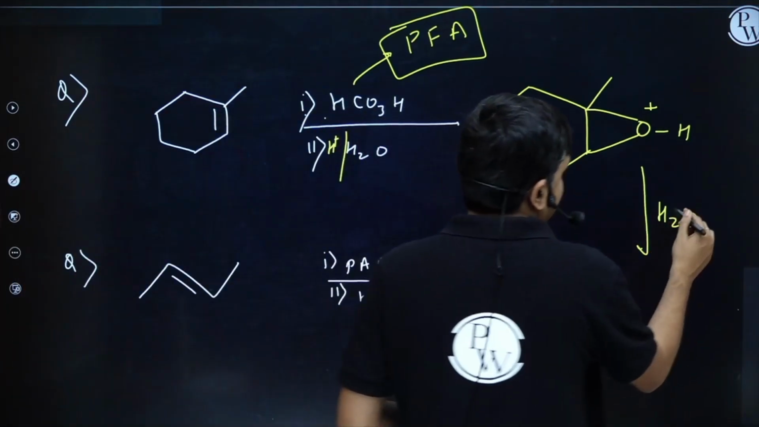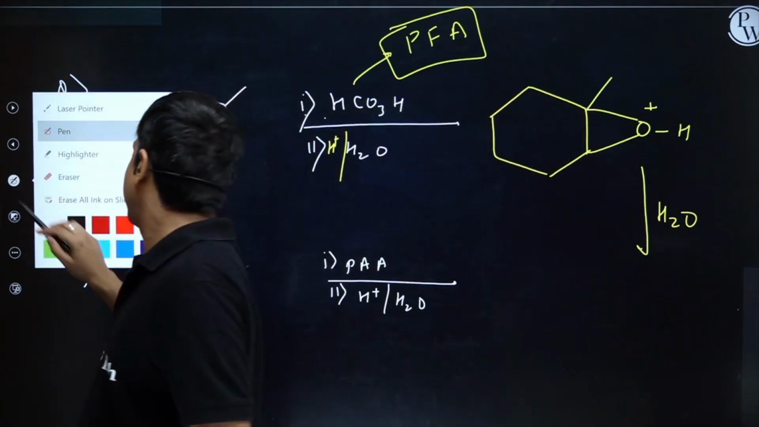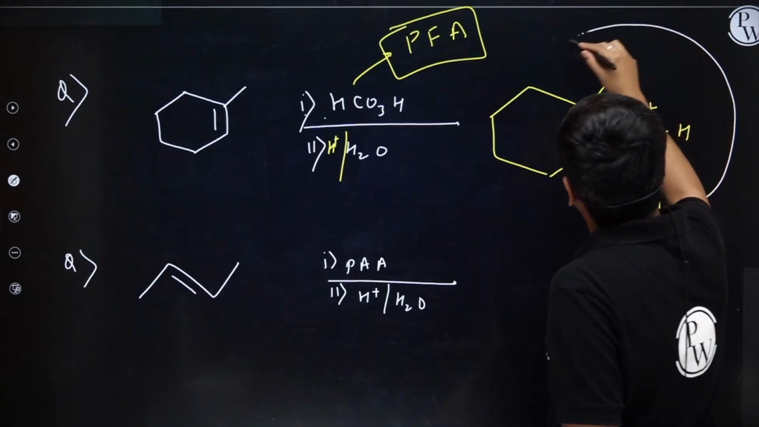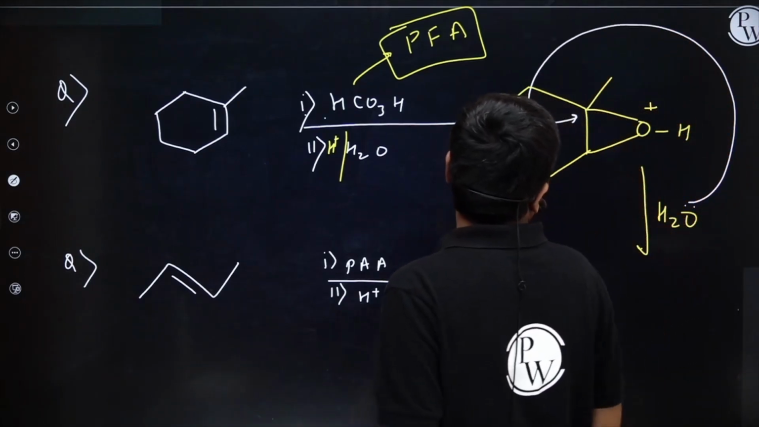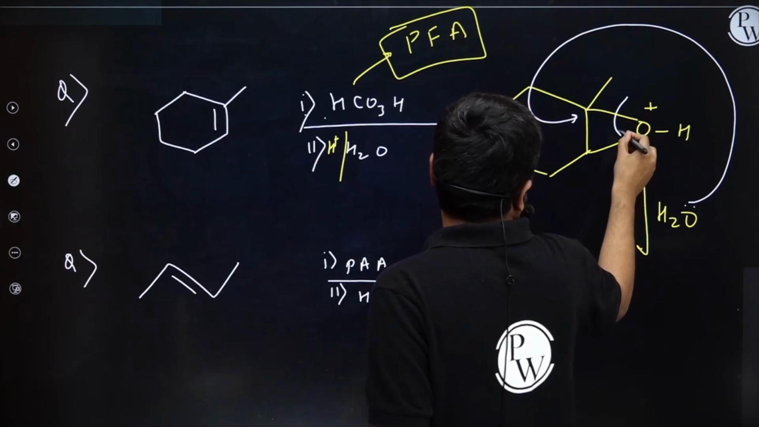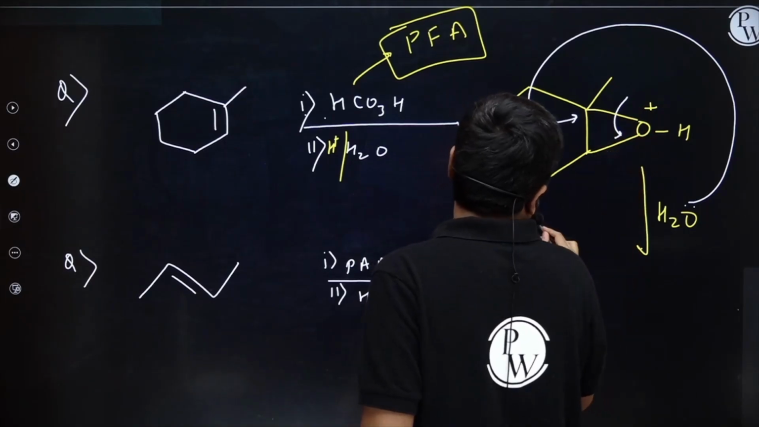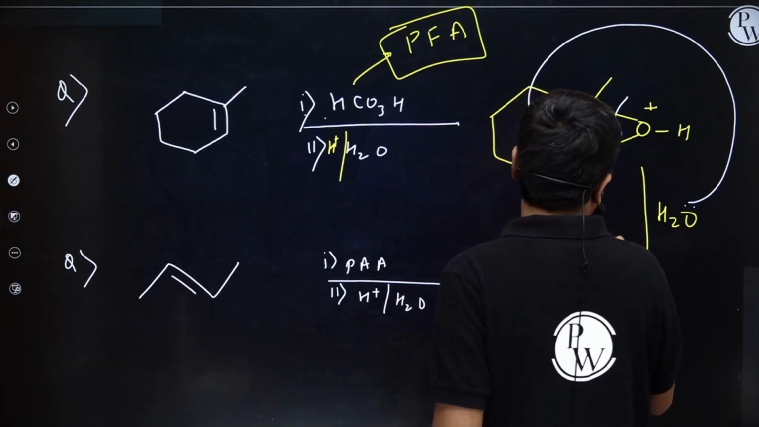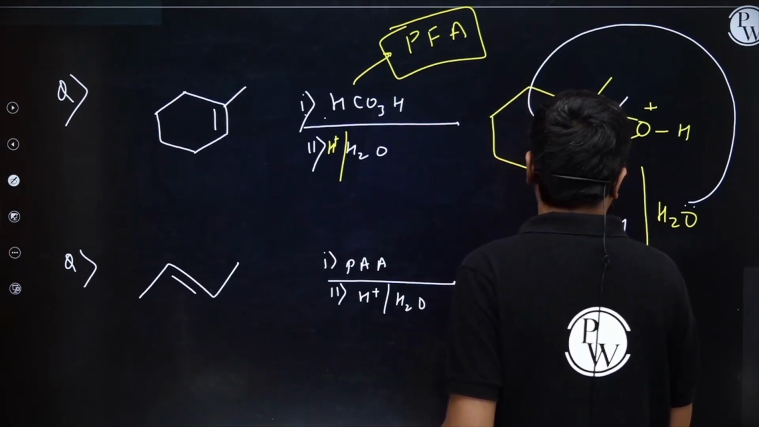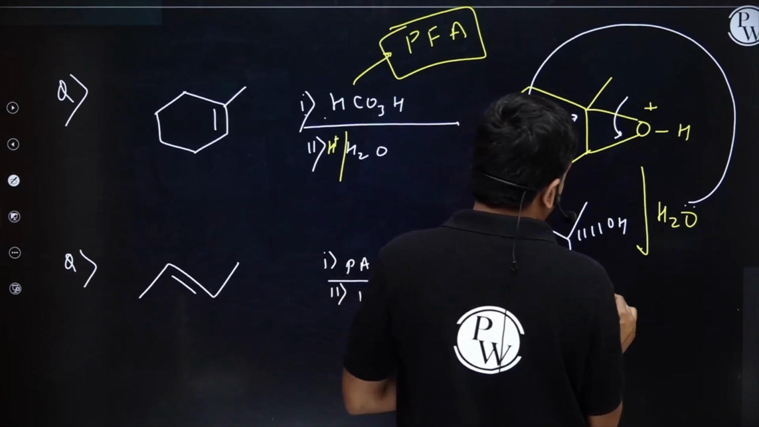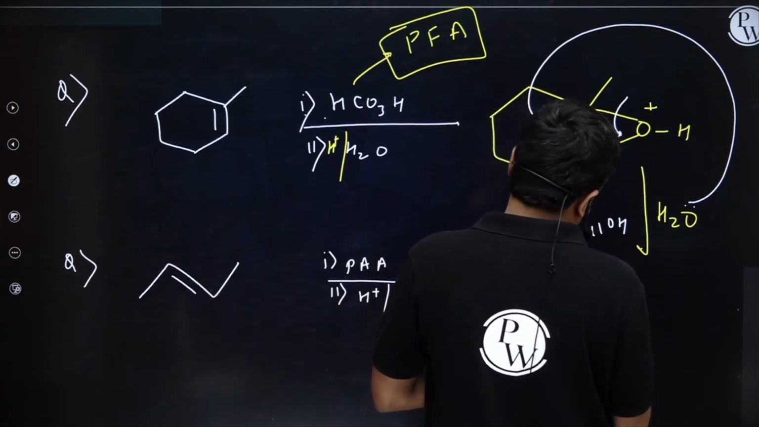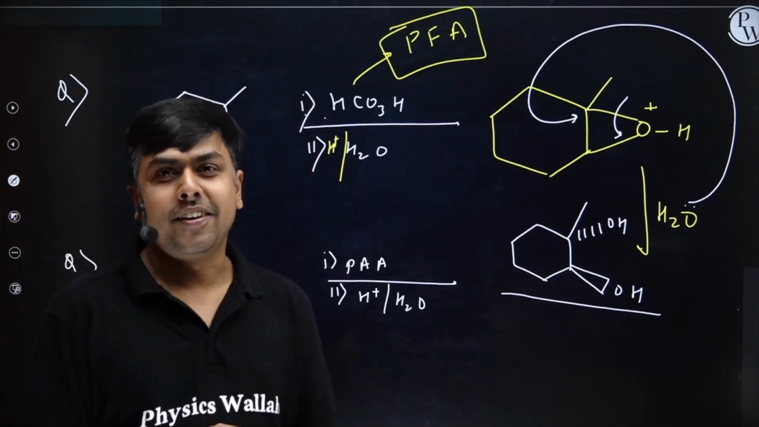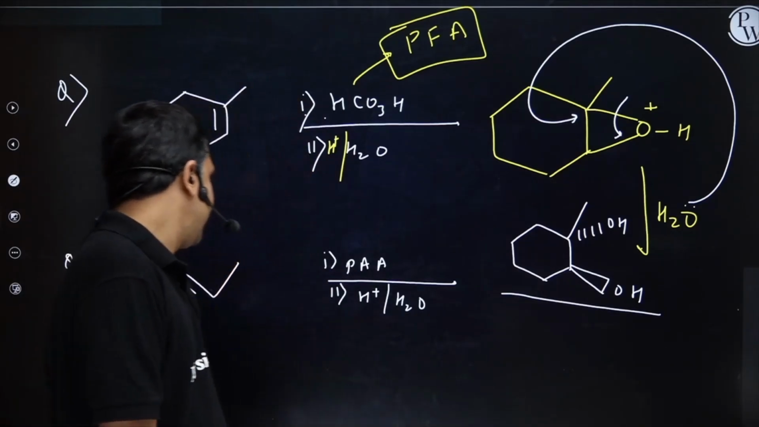Okay. So this H2O will come and attack from the backside on the more substituted carbon. This bond will cleave. I'll have the formation of OH, and here OH, both the OH at anti position with respect to each other. Right, students? Okay. Next one.